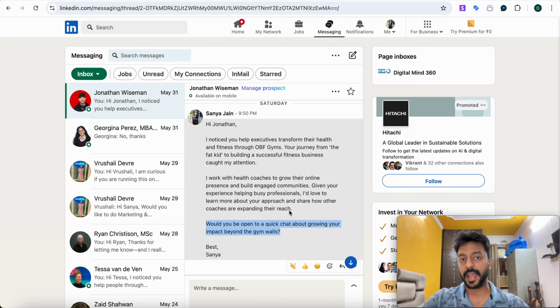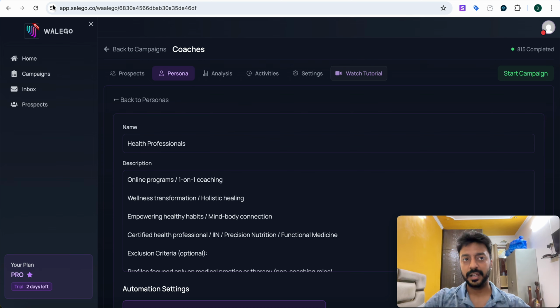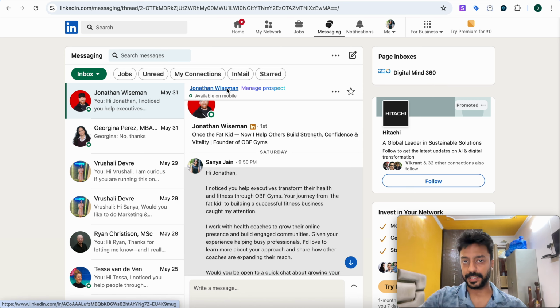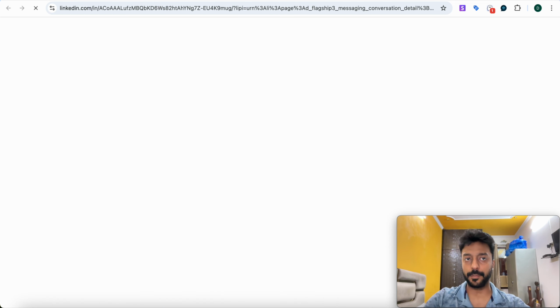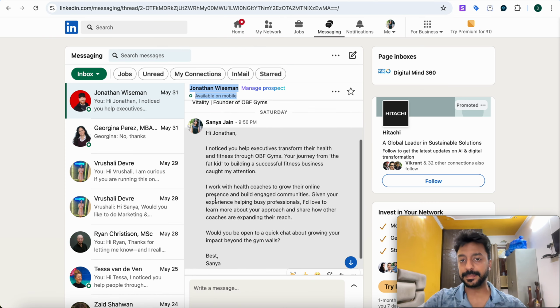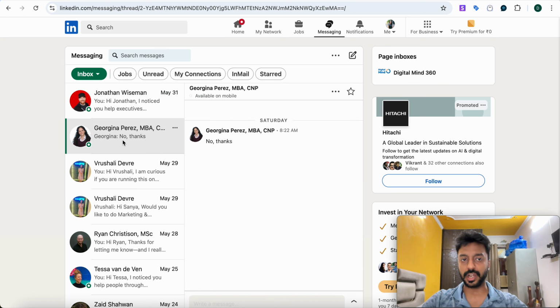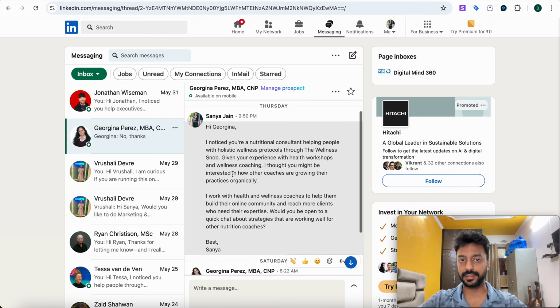So you see, what happened was, this tool basically checked this person's profile completely, and on the basis of the information given on his profile, it crafted a personalized message, and sent it out to this person. Now the same way, this Georgina, when she accepted the connection request, the message was sent out on the basis of her profile.